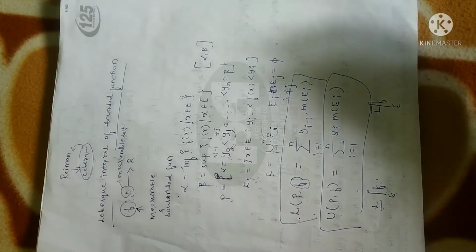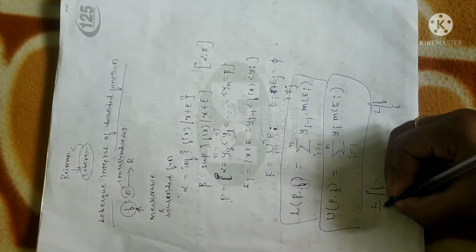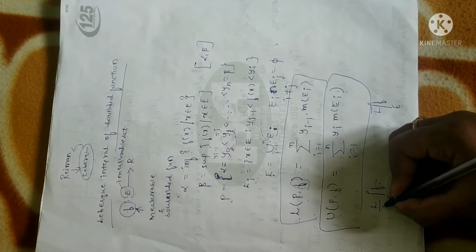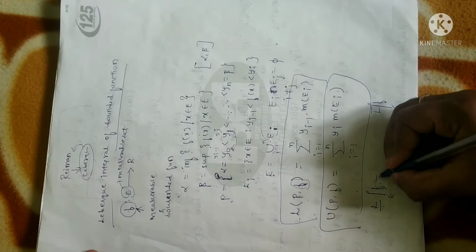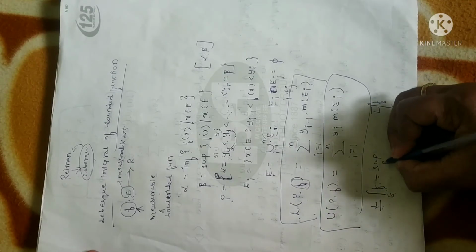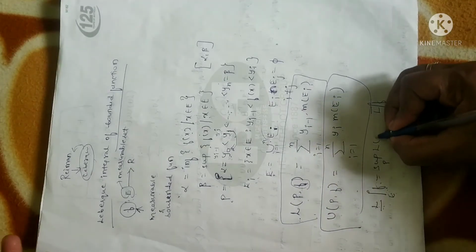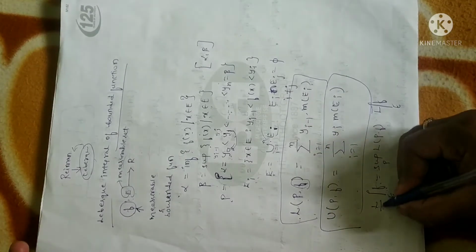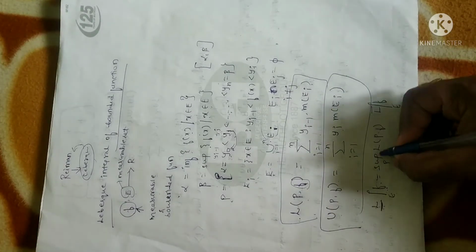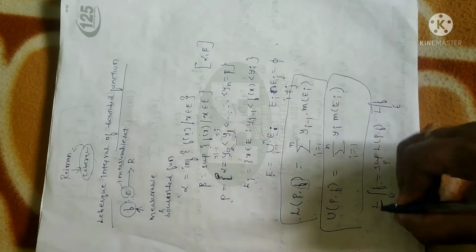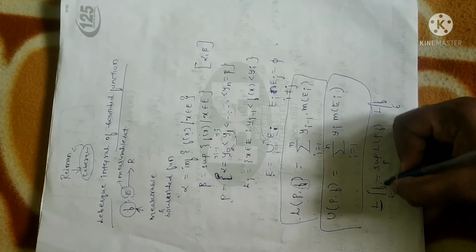Fine. So as I already told you, wherever you go, maybe the function changes, whether it is with respect to a simple function or a step function. When you are going to consider a lower Lebesgue integral, it will be with respect to supremum only. You just go to the previous session video. There also I have explained the same. That is, whenever I am going to take the lower bound, we are going to consider supremum. In case of a step function, in place of f, I have written pi, that's all.